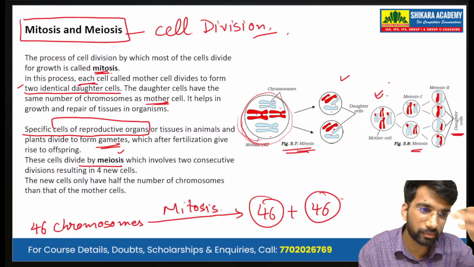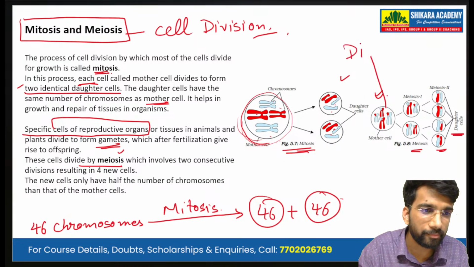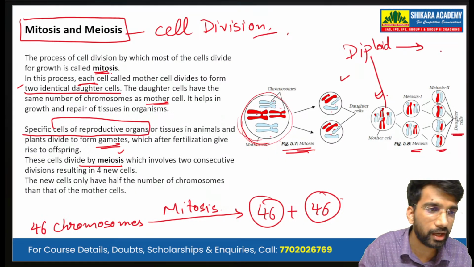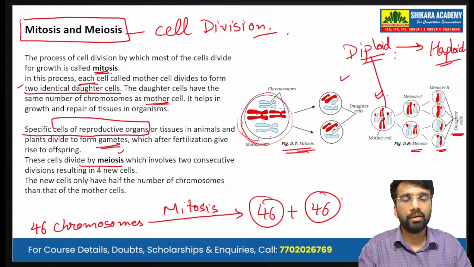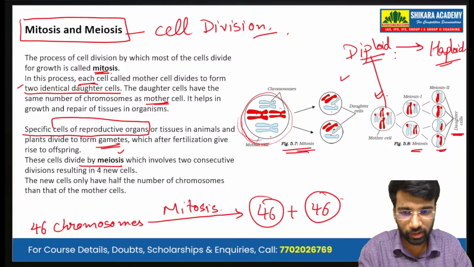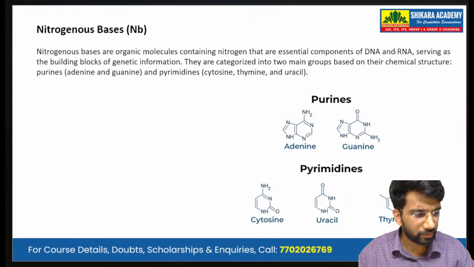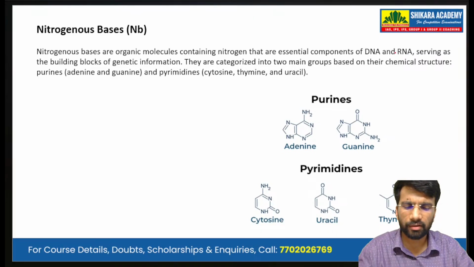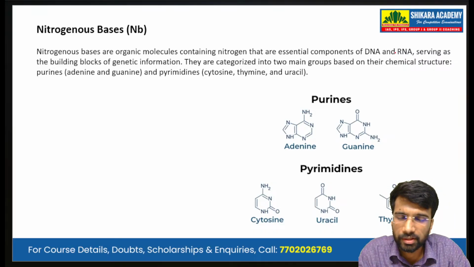So if the mother cell is diploid, we say that the daughter cells after meiosis are haploid. We'll be looking at what is haploid, what is diploid in the second half of today's class. So that was a brief discussion on the cells and the cell cycle. The cell cycle also includes the cell division.